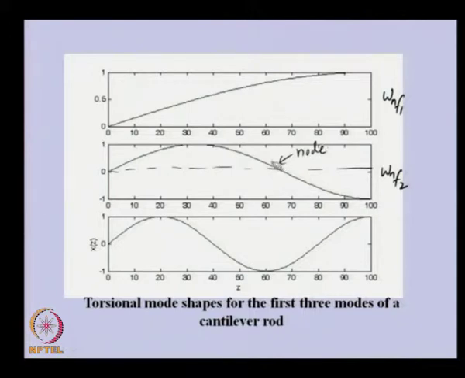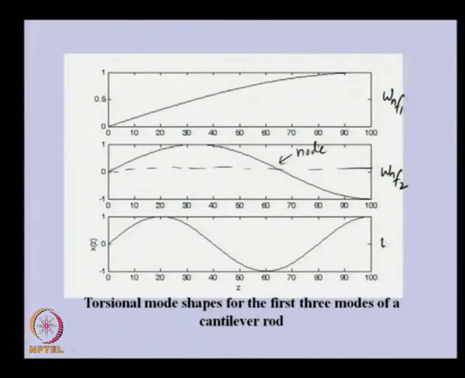So, there will not be any angular displacement of the shaft at this particular place, but either side of it will have opposite motion. Again I am repeating, we are talking about the torsional angular displacement. So, the shaft particles on the left side and right side will have opposite motion.